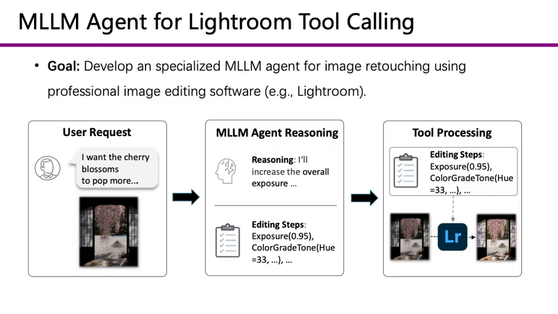Based on this reasoning, the agent then generates concrete editing steps. These are executable tool calls such as increasing exposure or adjusting color grading parameters. Finally, these editing steps are processed by Retouching. The software applies the predicted parameter changes to the input image and produces the final retouched result. So, the key idea is to convert a high-level natural language request into concrete, executable editing operations in professional software.